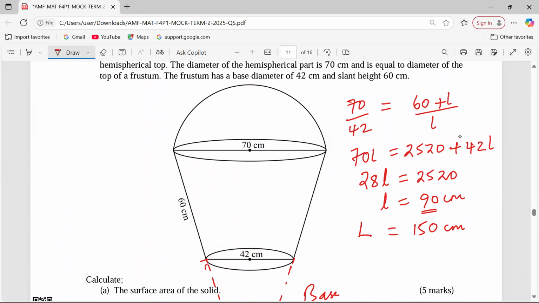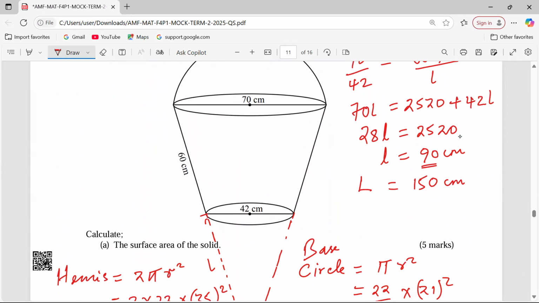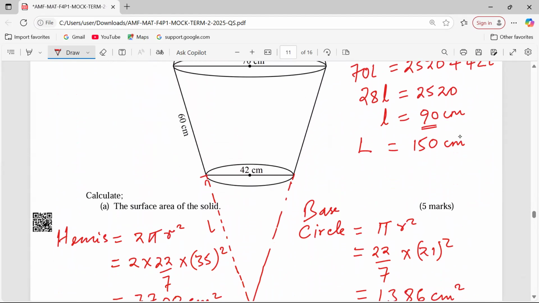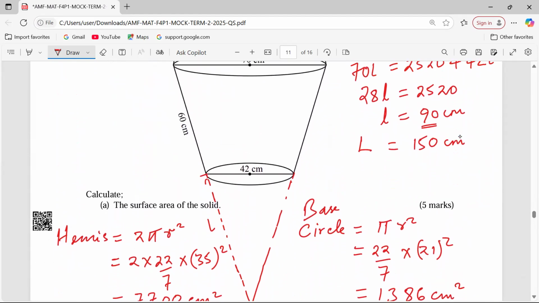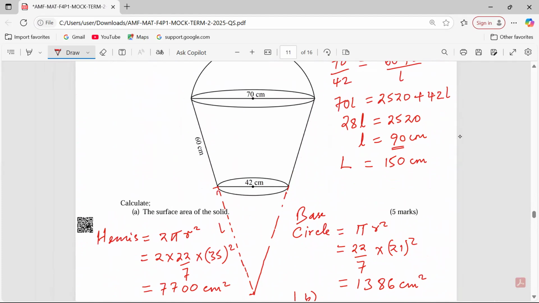So now let's again manage the diagram. We have a slanting height of 150, but we do not know the vertical height. So we shall use Pythagoras theorem to get the vertical heights.